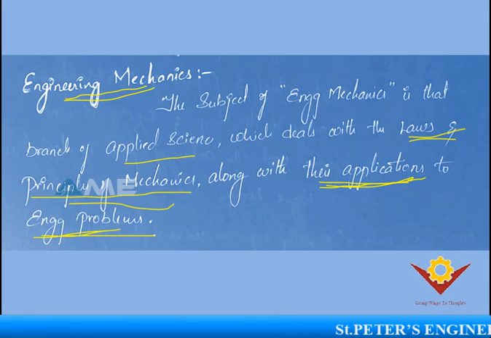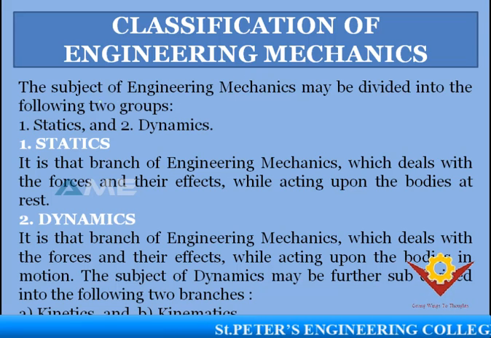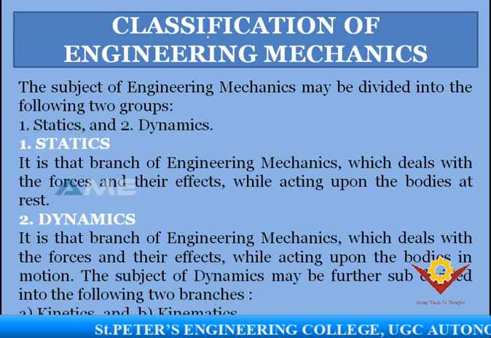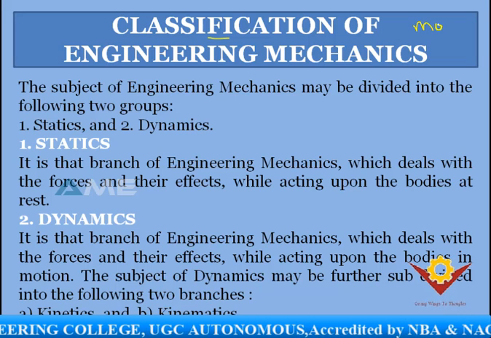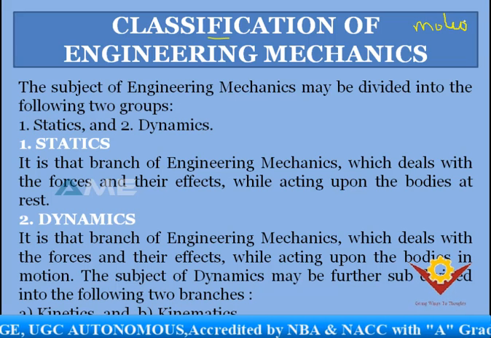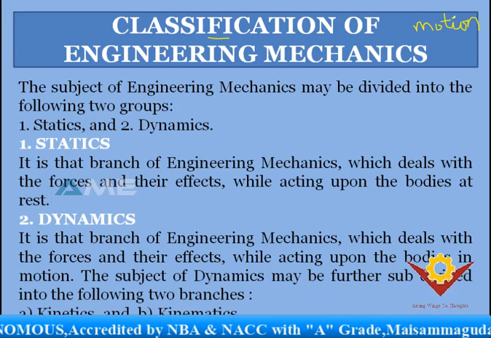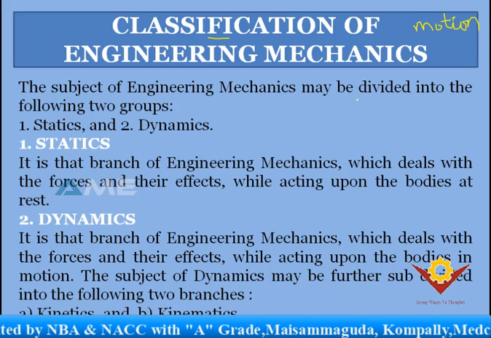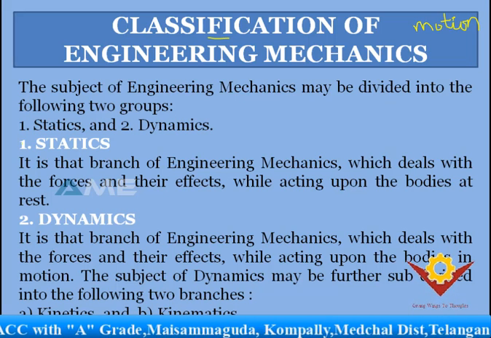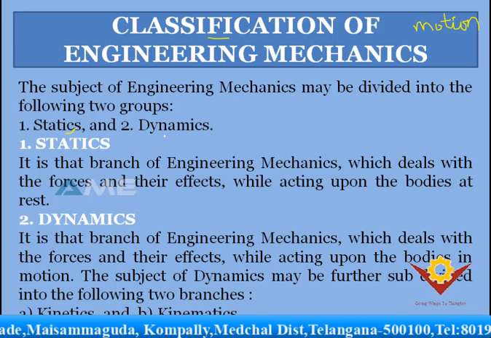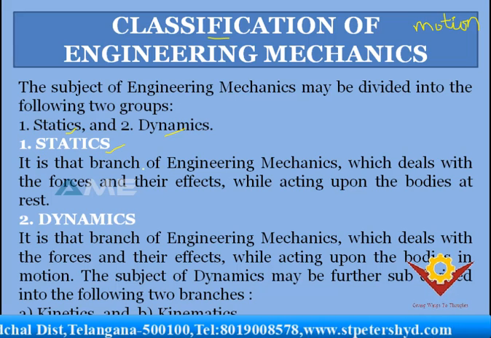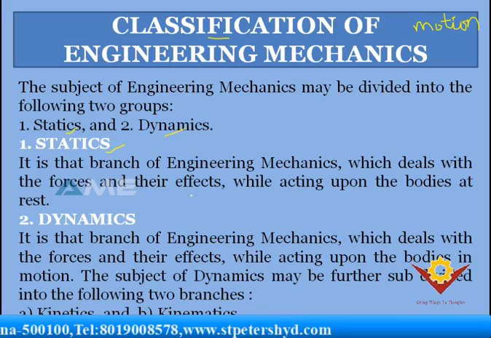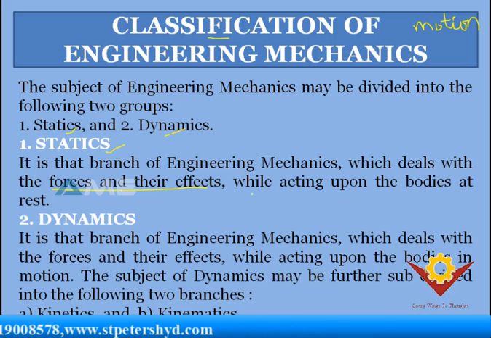And next we'll see the classification of engineering mechanics. This classification is based on motion. The subject of engineering mechanics may be divided into the following two groups: the first one is statics, and the second is dynamics. First, we'll see what is statics. It is a branch of engineering mechanics which deals with the forces and their effect while acting upon the bodies at rest.